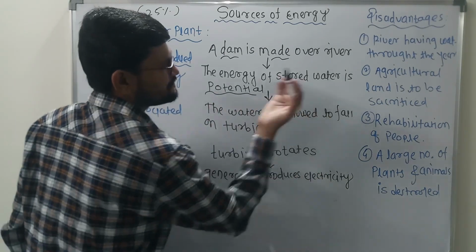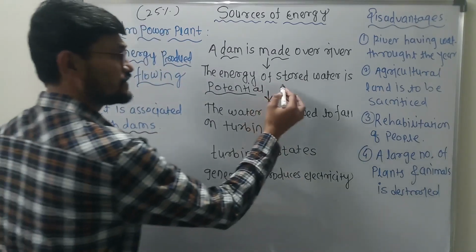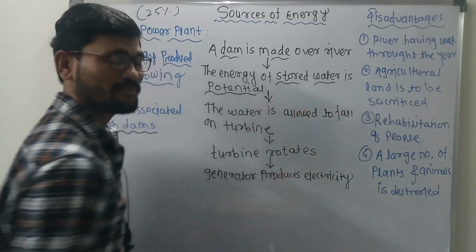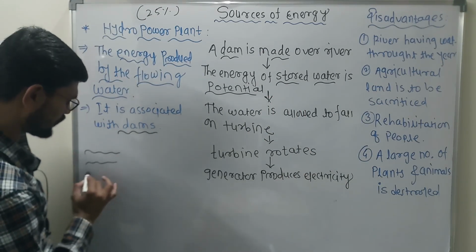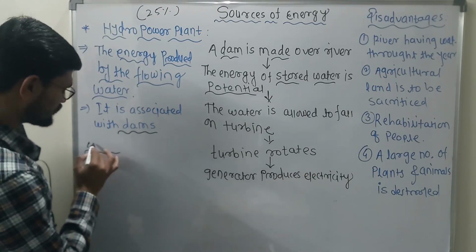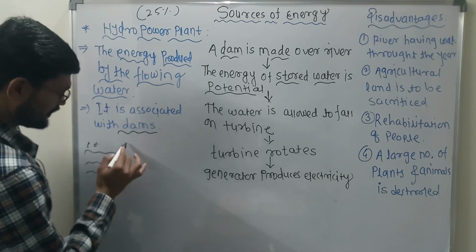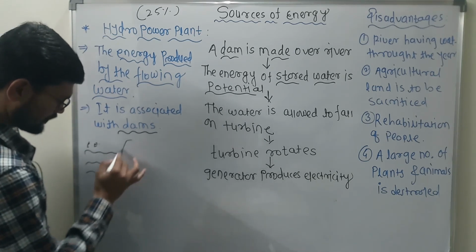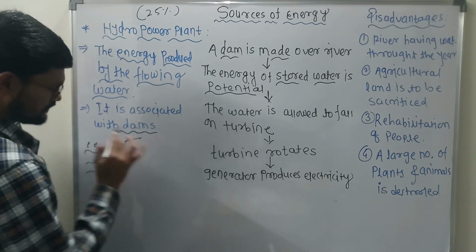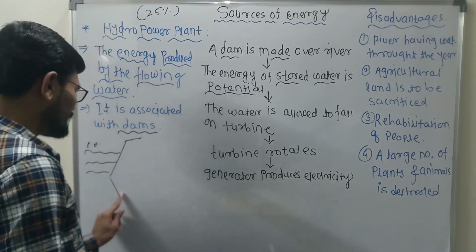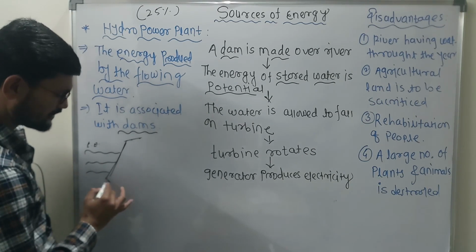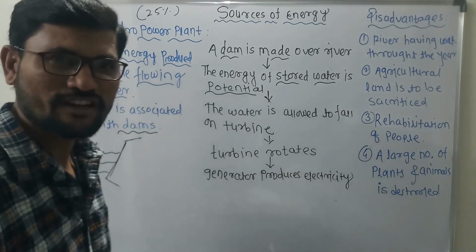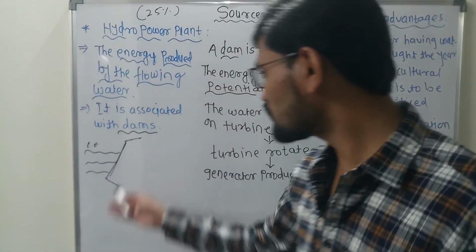Potential energy. Clear? So this stored water is what? Potential energy. Let us assume this is what is called the flow of water. Clear? And this water has which energy? Kinetic energy. And when this water is stopped by creating some dams, this kinetic energy is automatically converted into what? Potential energy, higher. Obviously, this is what happens.